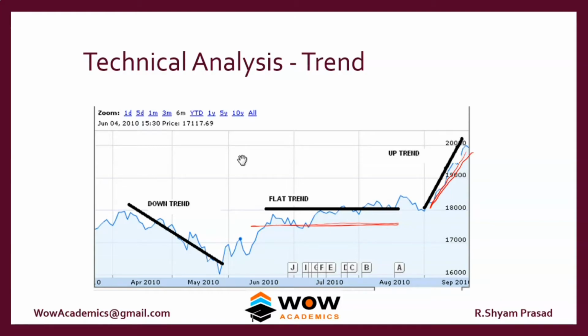Technical analysts use these patterns and these charts, and they try to find out where the price would be next. For example, the price is here. Based upon the data, they can tell whether the price would be going here, or it will be flat here, or it will be going down. So who will tell this? The technical analyst can easily tell where the price will end up in the future period. So for them, only two things are very important: one is the share price, and the other is the number of shares which are being traded.